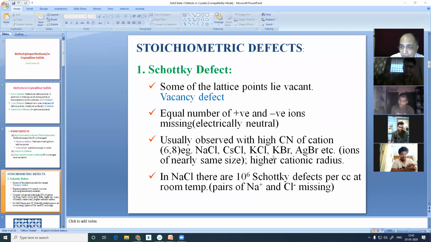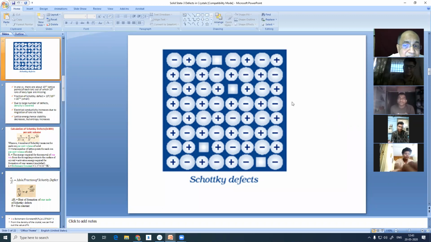Now, we did this drawing, a very vague diagram, to indicate that at different points, positive ions are missing. For example, here this is a hole created out of the missing ion. That was a lattice point, no doubt, but that lattice point is now vacant. During crystallization, this sodium ion is missing. Here a chloride ion is missing, here another chloride ion is missing, and some sodium ion is missing.